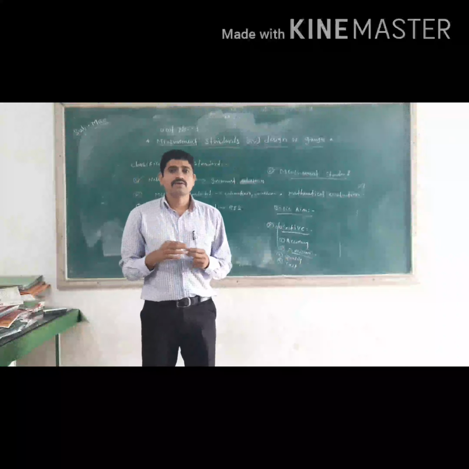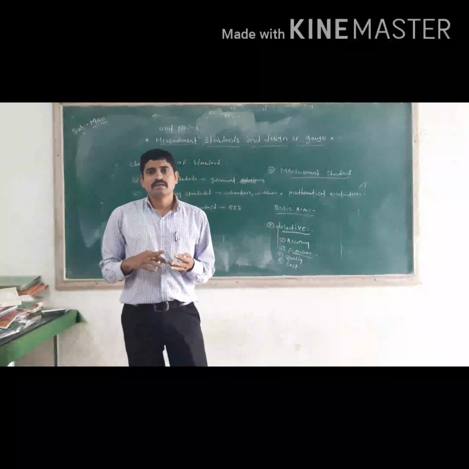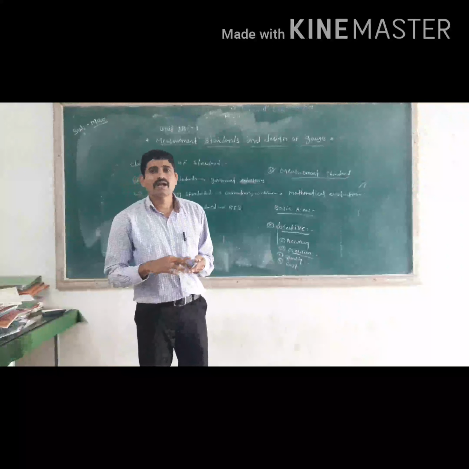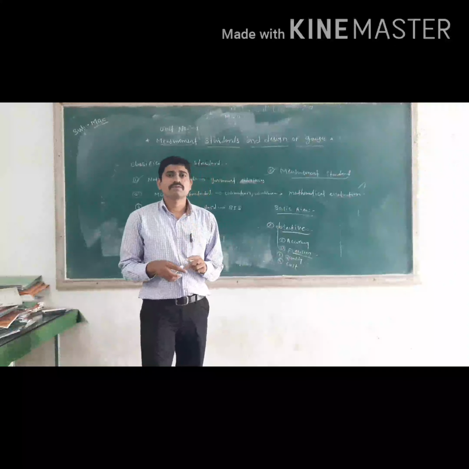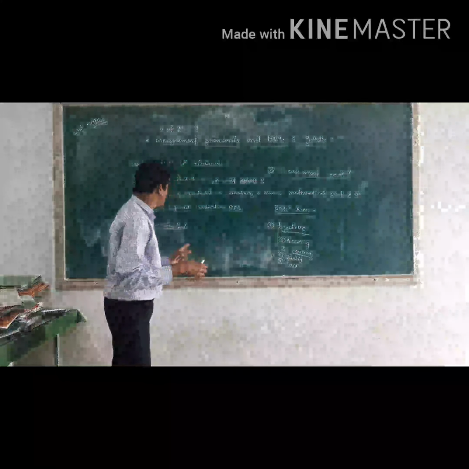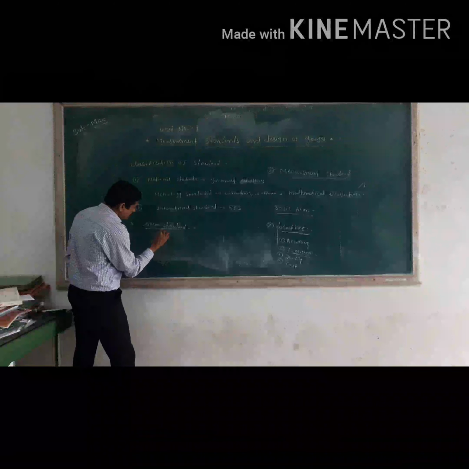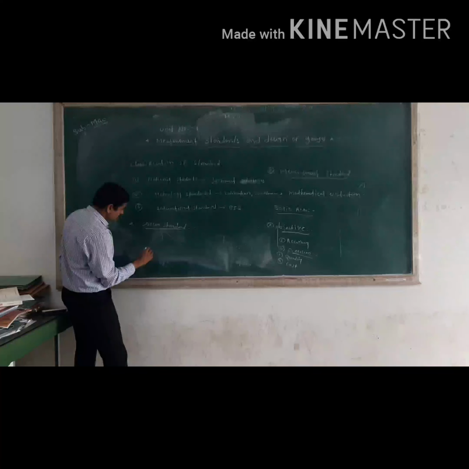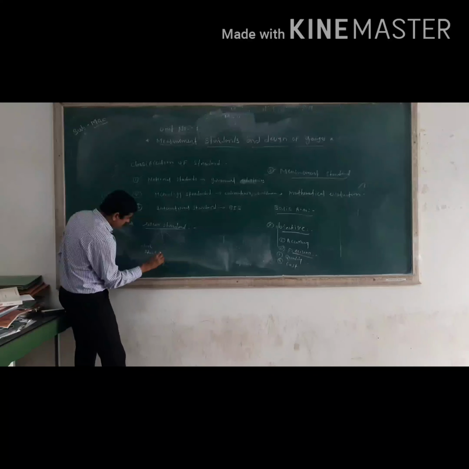Okay, next we'll see the classification of the standard. There is linear measurement. Again, that linear measurement is divided into three types: line standard, end standard, and wavelength standards. The standard provides a reference or datum for assigning the numerical value to a measured quantity. We'll see that one by one.